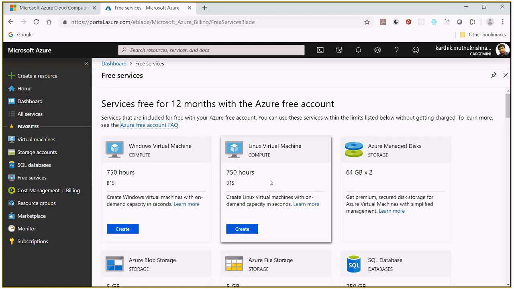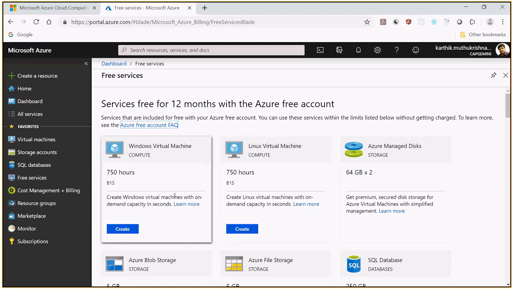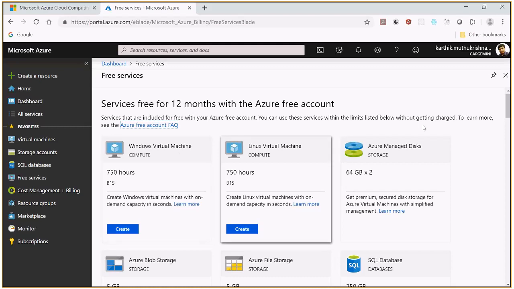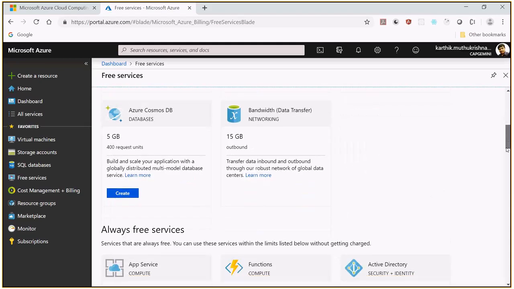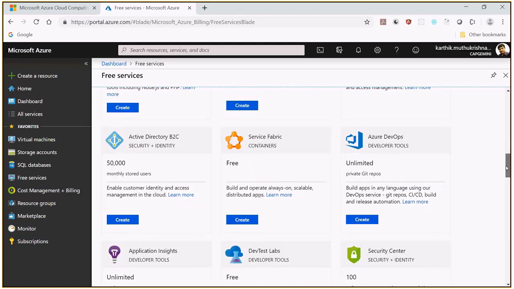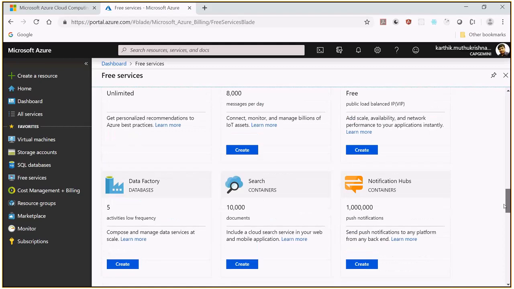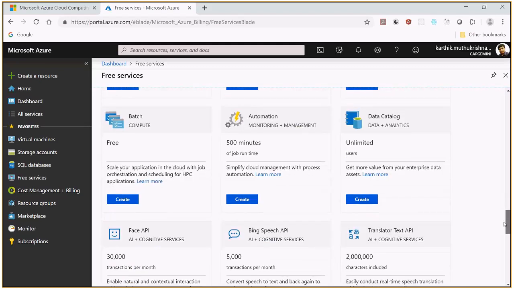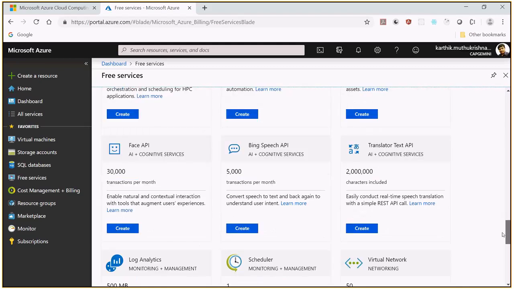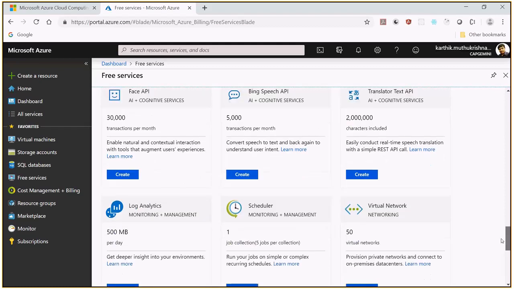After the trial is completed also, you can use 750 hours of Windows Virtual Machine, and there are some services which are always free. See that? These are all the free things. So I can use Face API for 30,000 transactions per month. For 12 months, you can just use it always free.